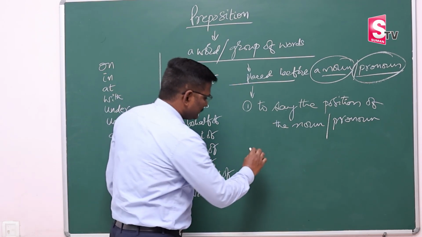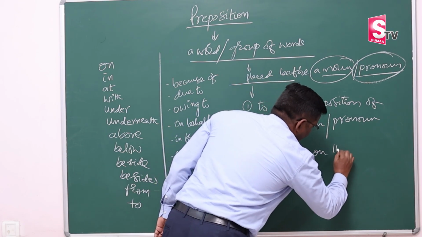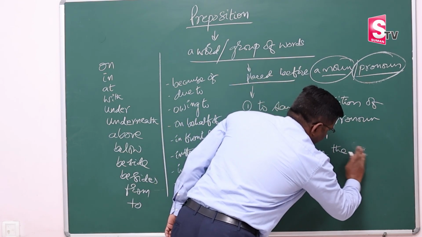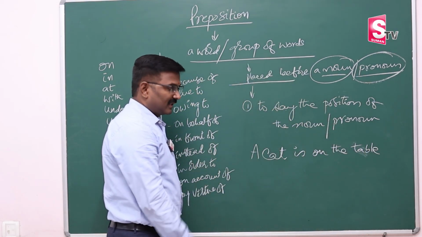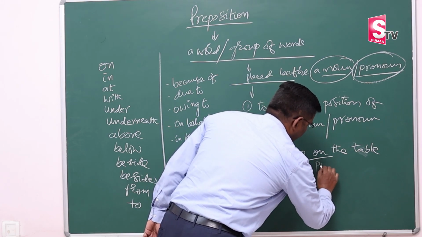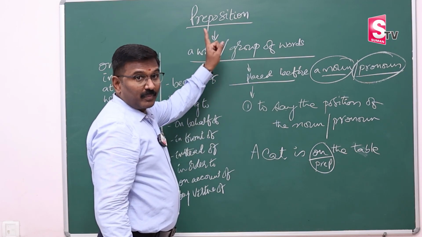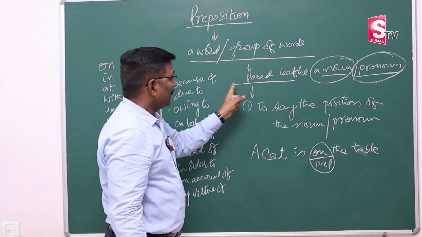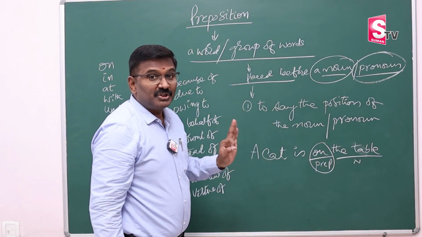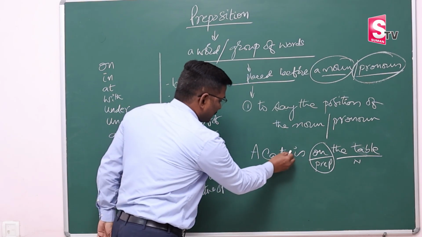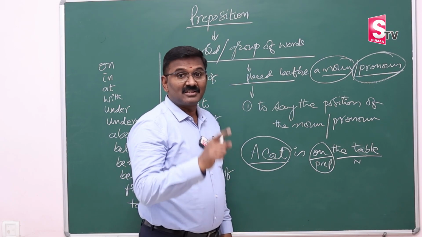Simple example. A cat is on the table. In this sentence, on is a preposition, right? According to our definition, preposition is a word. Yes, it is a word. Placed before a noun. Yes, placed before a noun. To say the position of noun or pronoun, like to say the position of the cat. We ask, where is the cat? Sir, it is on the table.